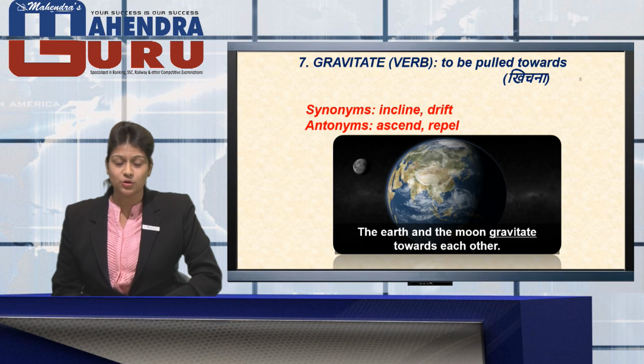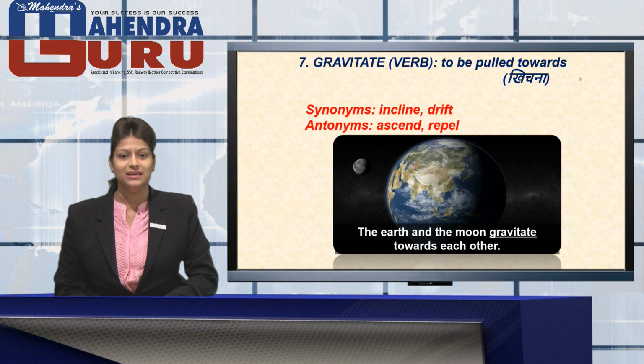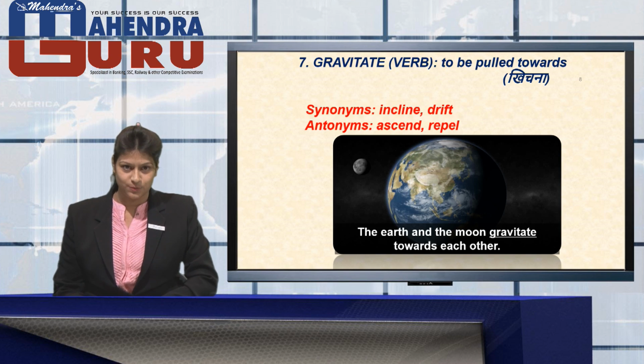Now you can see a picture of Earth and Moon. And as the sentence goes, the earth and the moon gravitate towards each other.